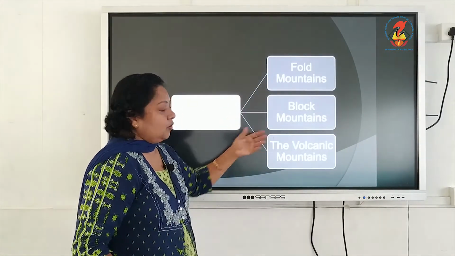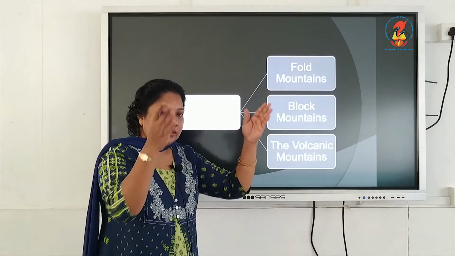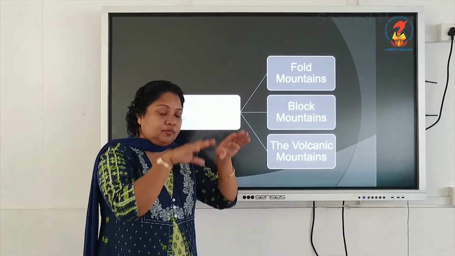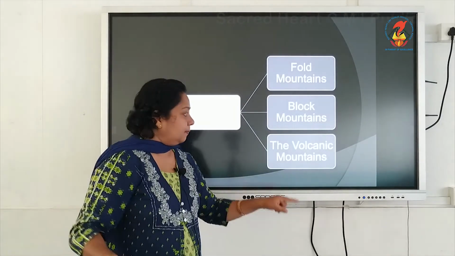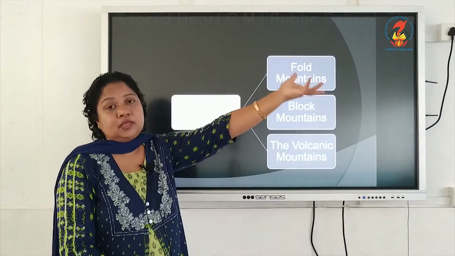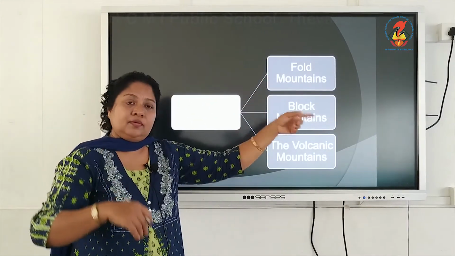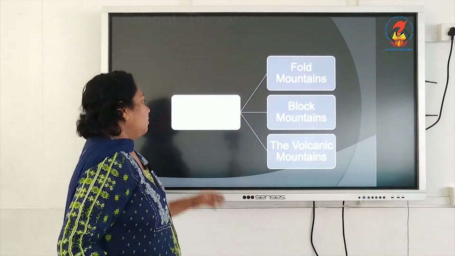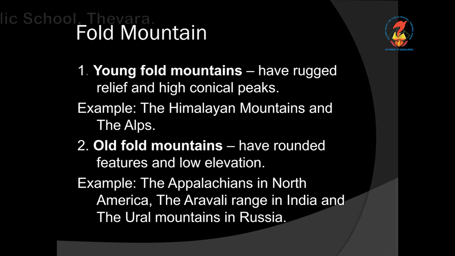Block mountain: on the surface of the earth certain part will be broken and the middle part will be going down or sinking down, resulting in the block mountain. Volcanic mountain: because of the volcanic activities, the lava oozes out to the outside, then it will become black rock over there, resulting in the formation of volcanic mountain. We can see in detail how these are formed. So mountains are of three types: fold mountain, block mountain and volcanic mountain.